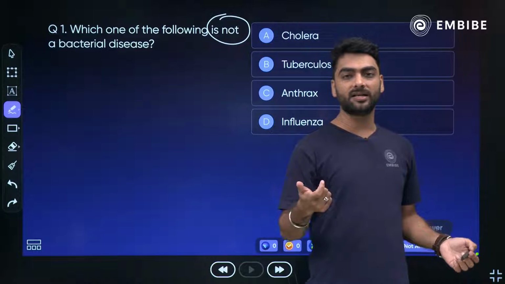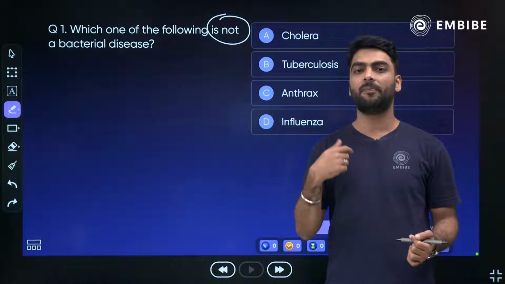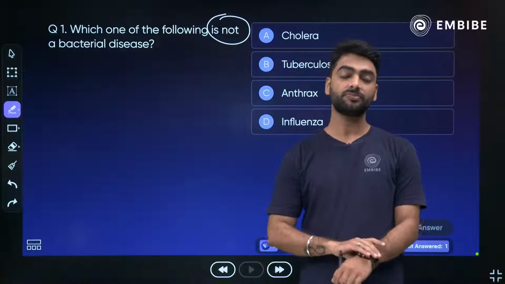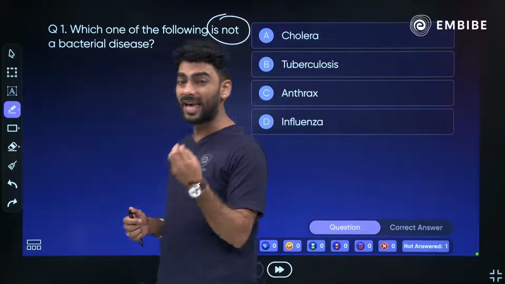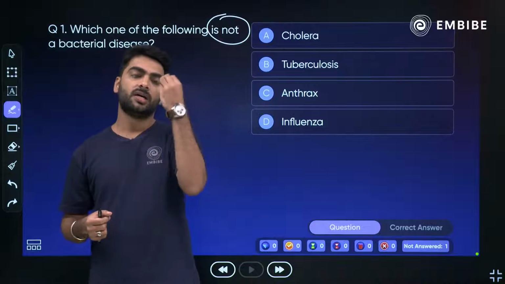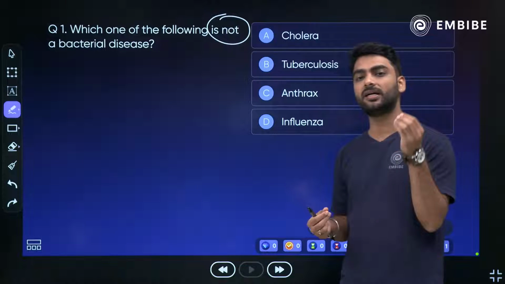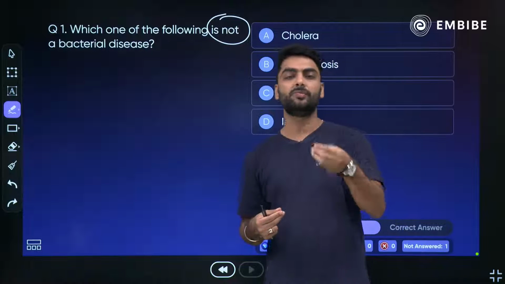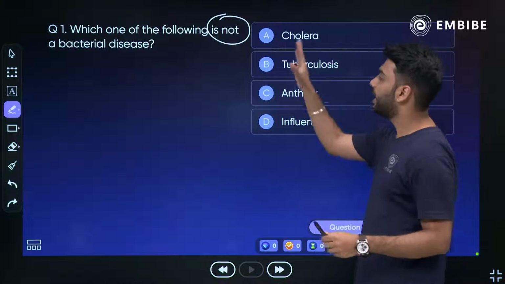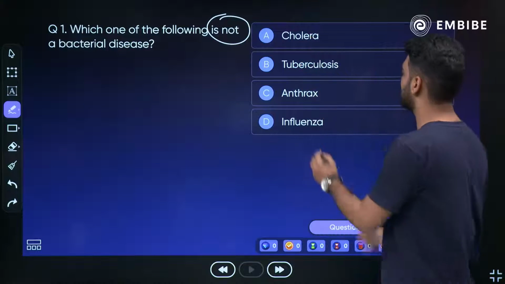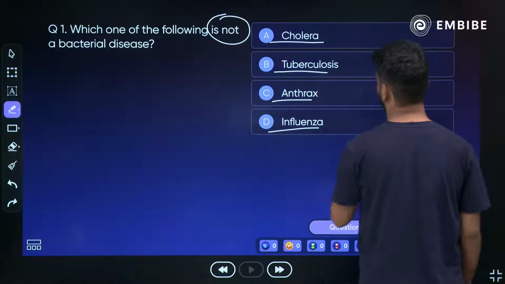To cure a bacterial disease, we need an antibiotic. Antibiotic affects the bacteria and the fungus. The first antibiotic in the world was invented by Alexander Fleming. It was the antibiotic called penicillin, formed using the fungus Penicillium notatum. It was accidentally found. Okay? Now I have here a list of diseases: cholera, tuberculosis, anthrax and influenza.